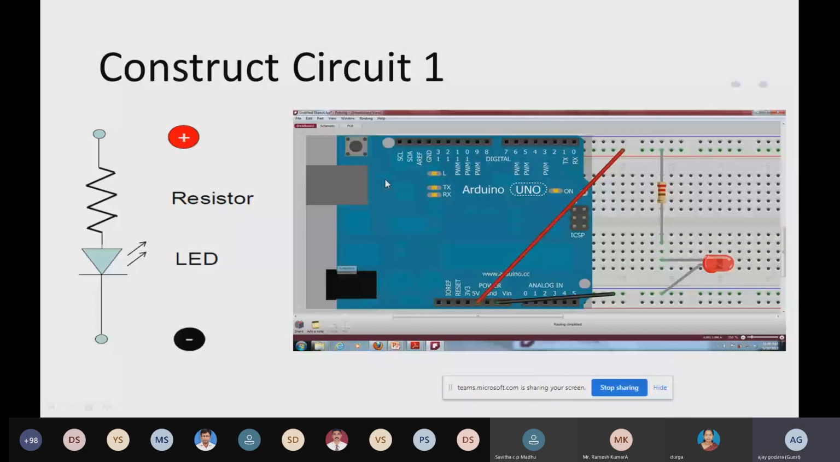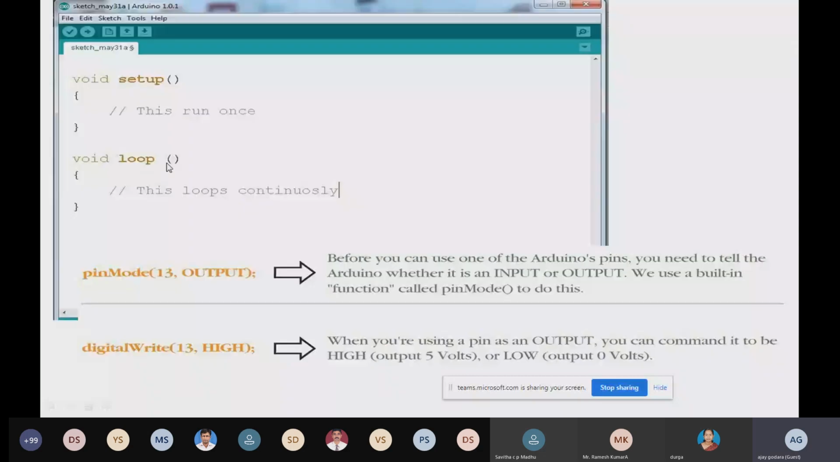This one is a minimal program. Minimal program means when we are going to write any program in the Arduino, you will find the basic program, that is void setup and void loop. Then after that you can define your pin output and high and low. So two things are very important and required. First one is you have to define your pin number, that is output or input, and after that you have to define its state, that is high or low. You can see over here this code.